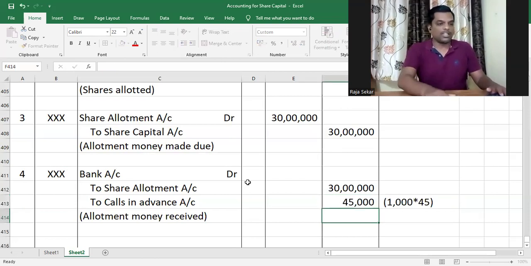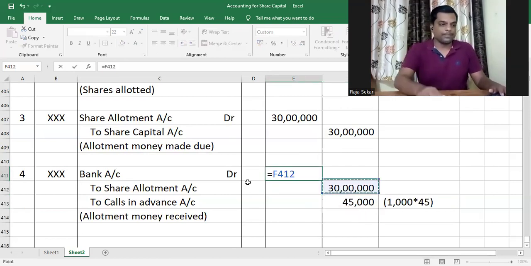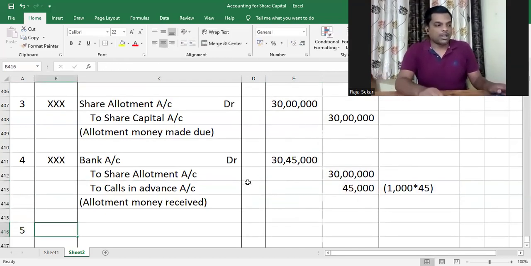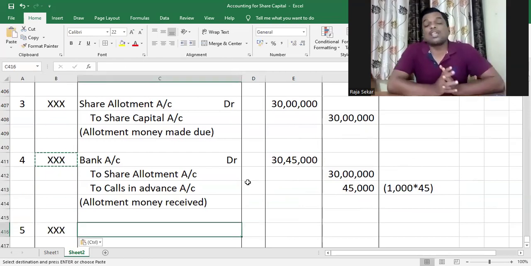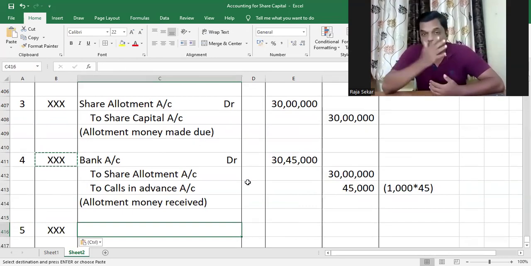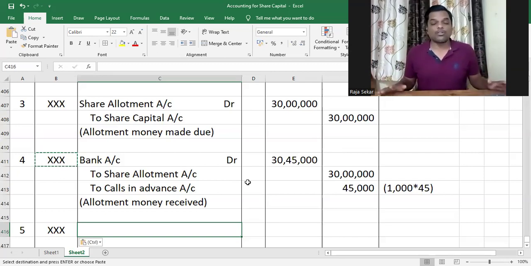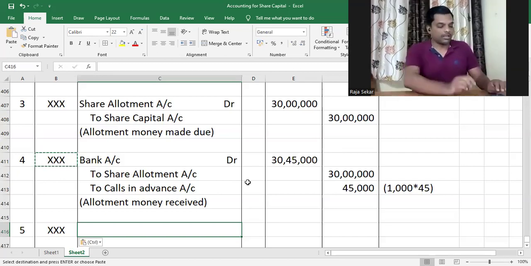So the total amount of money received by the company would be 30 lakh plus 45,000, which is 30 lakh 45,000. All right, then we got to go ahead and make the first call due. Now, when we are making the first call due, the fact that Karthi has paid a certain advance would not make any difference. We'll still make the first call due for the entire amount of first call due on all the shares allotted by us.